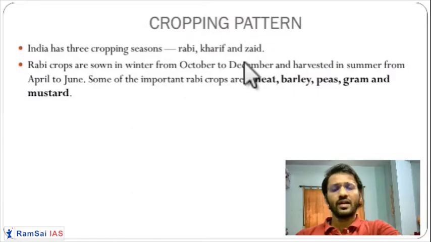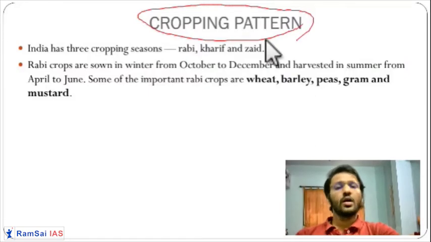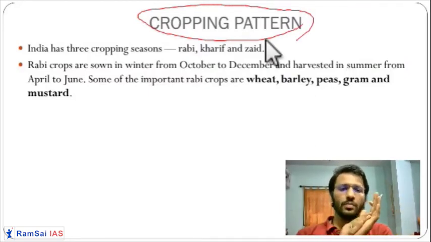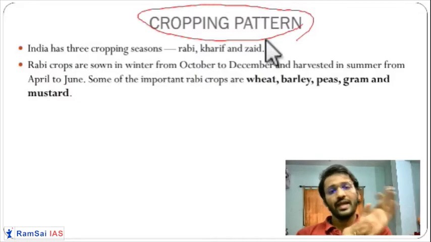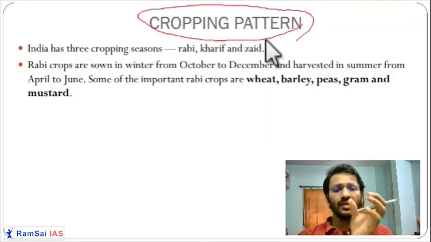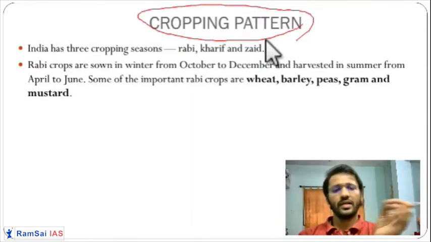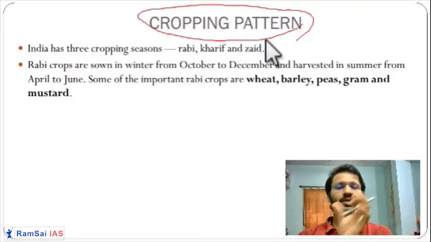So these are the different types of farming. When we are talking about farming, one of the major important parts is cropping pattern. Cropping pattern means what type of crop is grown in which area, in which season, and what type of variations of the crops are done in that part of the country. It is a pattern people repeat year after year, season after season, in the same region, in the same season. That's why you call it a cropping pattern.